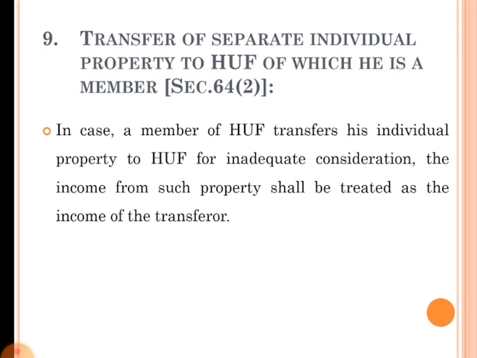Next one is transfer of a separate individual property to a Hindu undivided family of which he is a member.